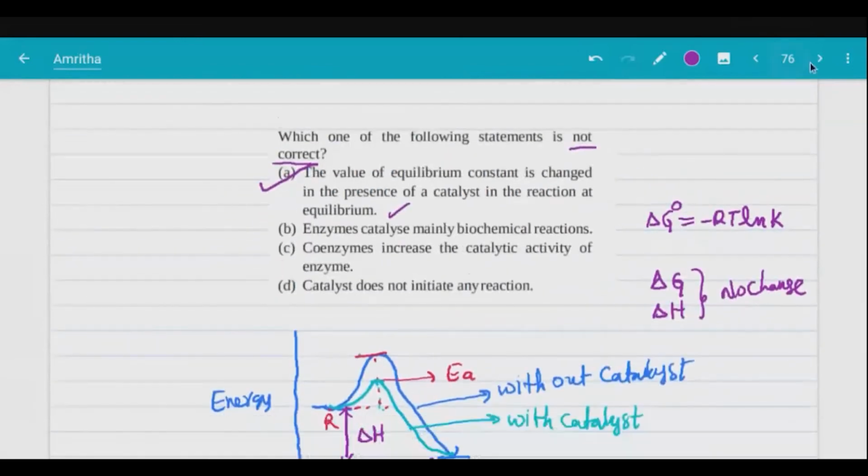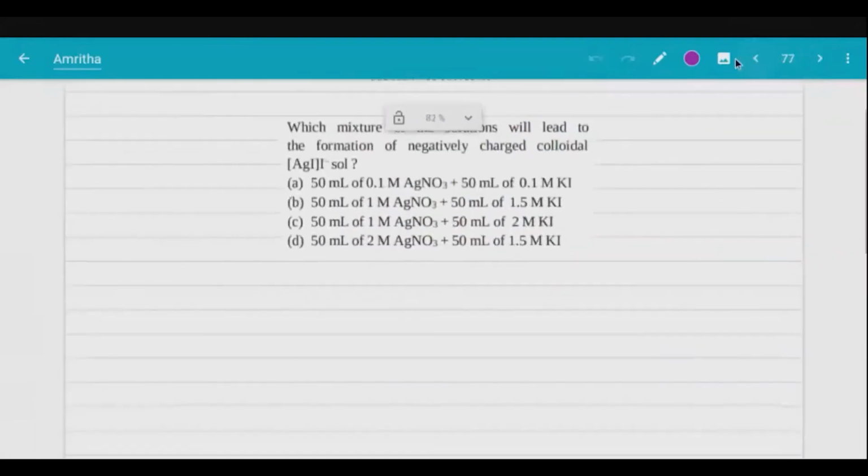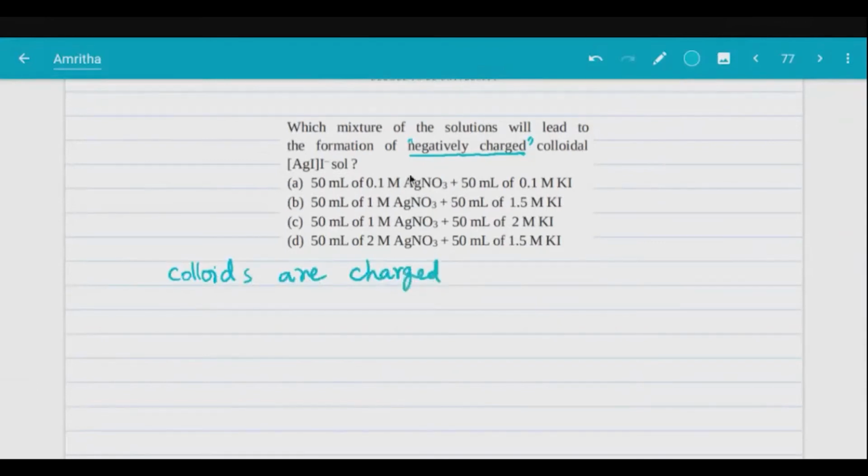Okay, so next question, see this. Which mixture of the solution will lead to formation of negatively charged colloidal sols? So what is the meaning of this? Negatively charged colloidal sols. All colloids are charged. They can be positive, they can be negative.